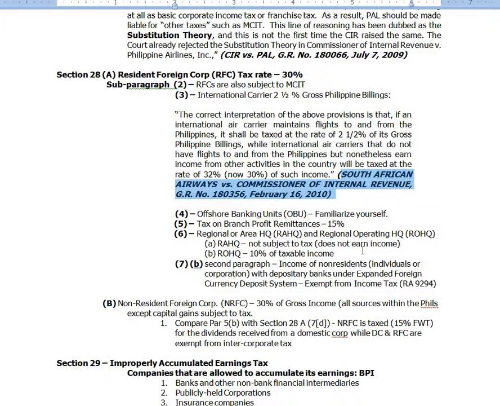The Supreme Court said, but you derive income from other activities, such that you would be taxed at the 30% flat rate of the resident foreign corporation as provided in Section 28A. That is the import of South African Airways.